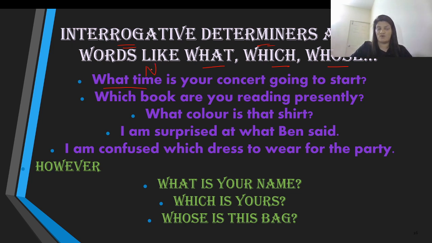Time is your noun, and when you have a WH word in front of your noun, that is your determiner. Remember I told you determiners are the words which come right in front of the noun. Which book are you reading presently? Book. Which book? Which is your determiner. What color is that shirt? What color? Color is your noun, and what is your determiner.